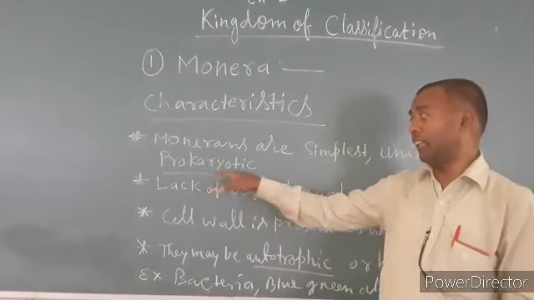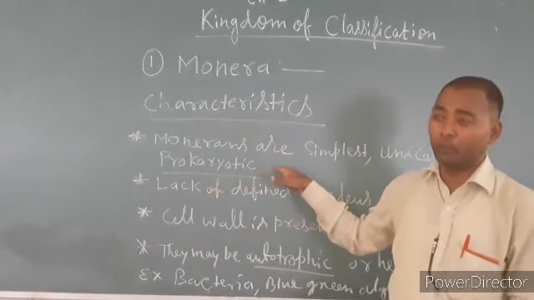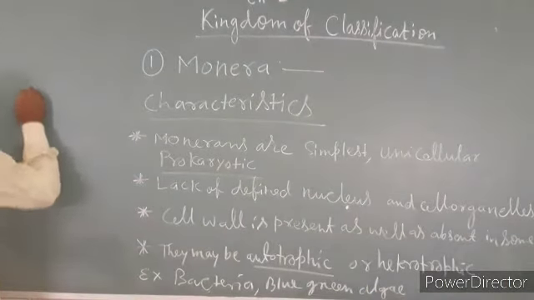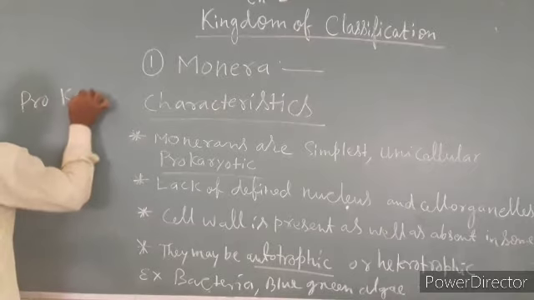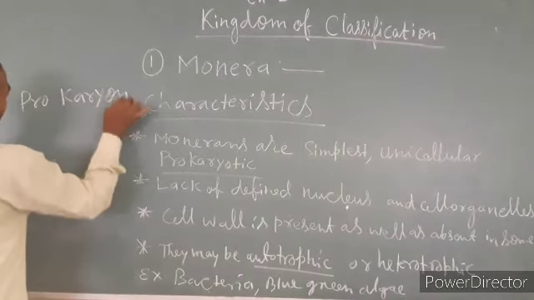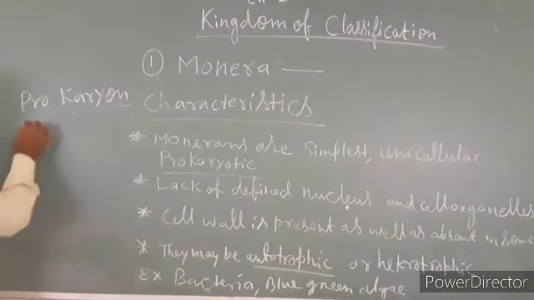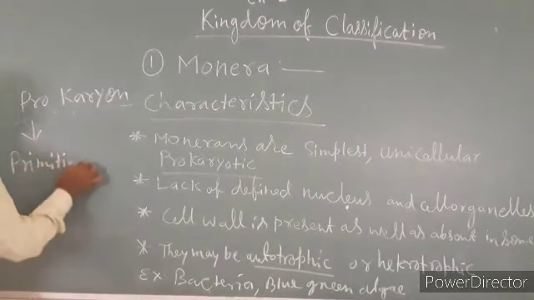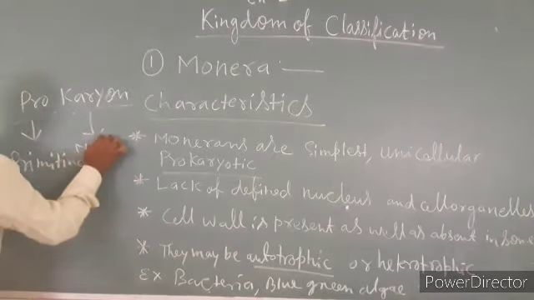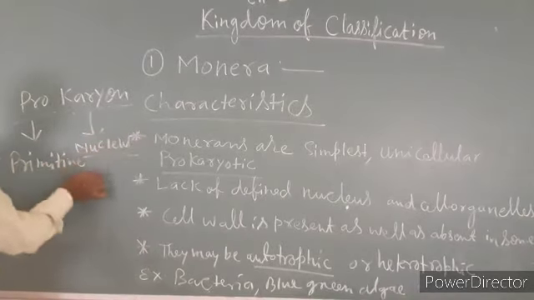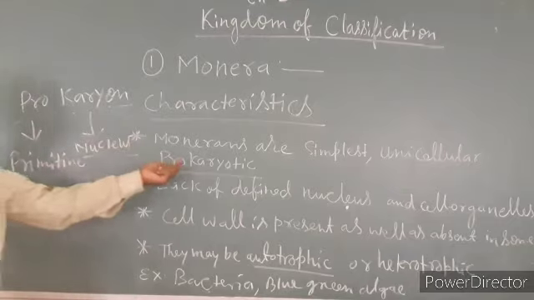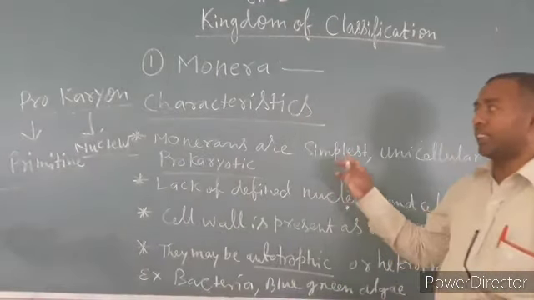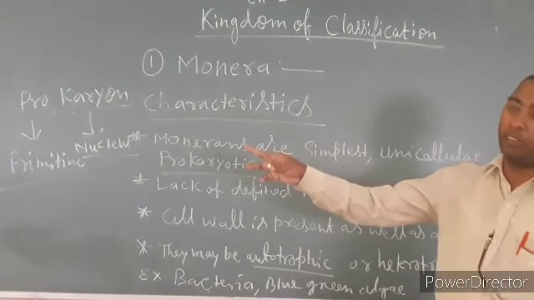I have underlined prokaryotic. What do you mean by prokaryotic? It is made up of two words: pro, that is primitive, and karyon, that is nucleus. The organism which has a primitive type of nucleus.